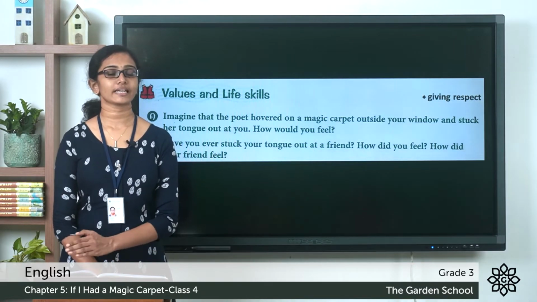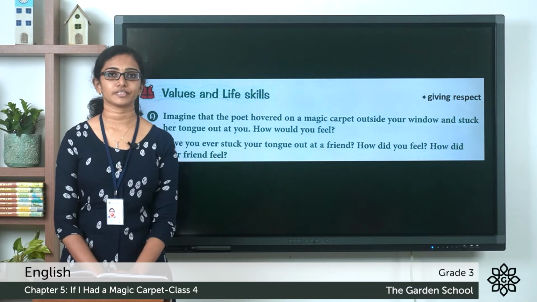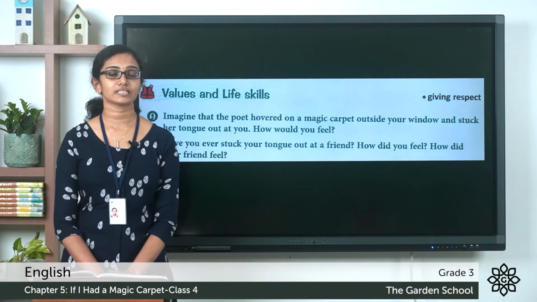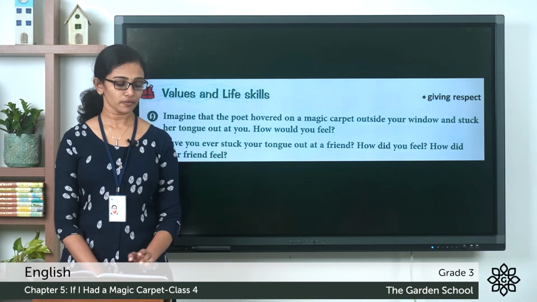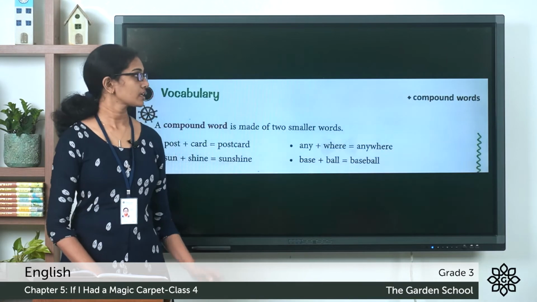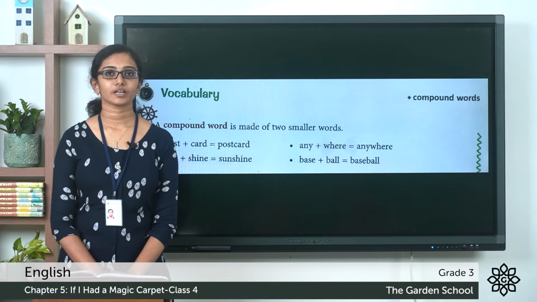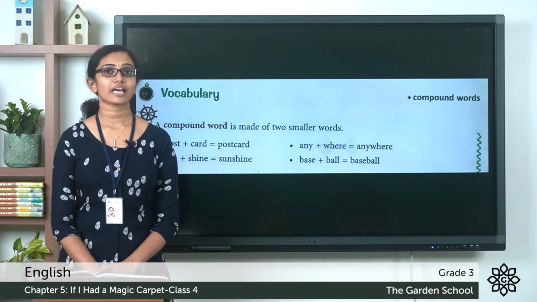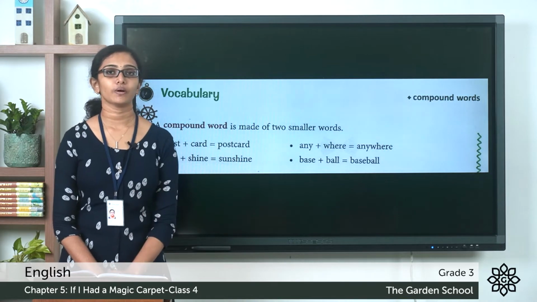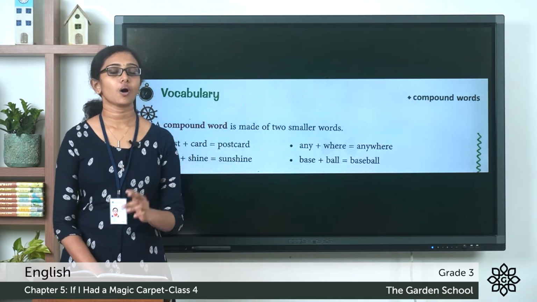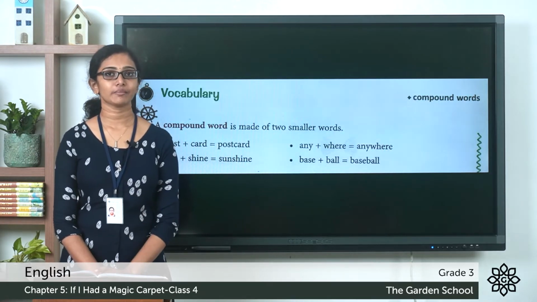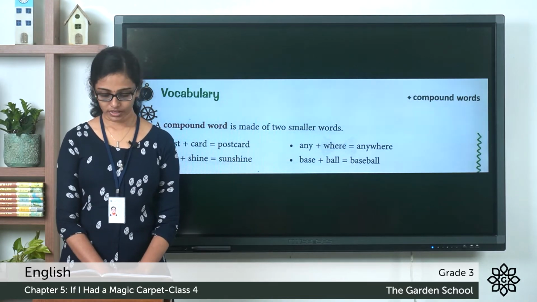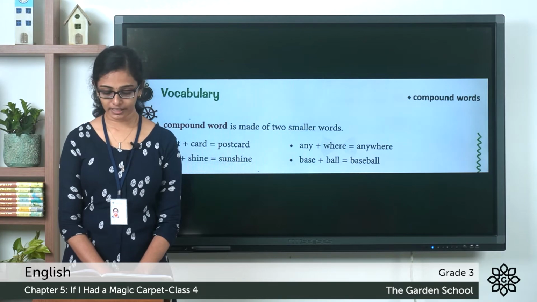You can do this like an activity, like a writing activity. Now, let's move on to the next set of exercises. It's the vocabulary section. So before that, let's learn something new today. Compound words. What do you mean by compound words? So when you combine two words and use it as a single word, you call that a compound word. Just like the examples given in your textbook on page number 75. You see the words given there, the examples given there.